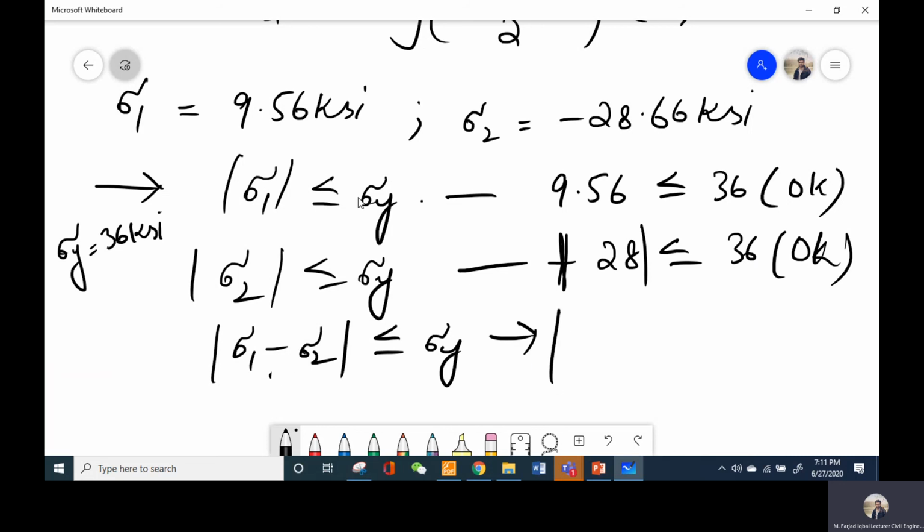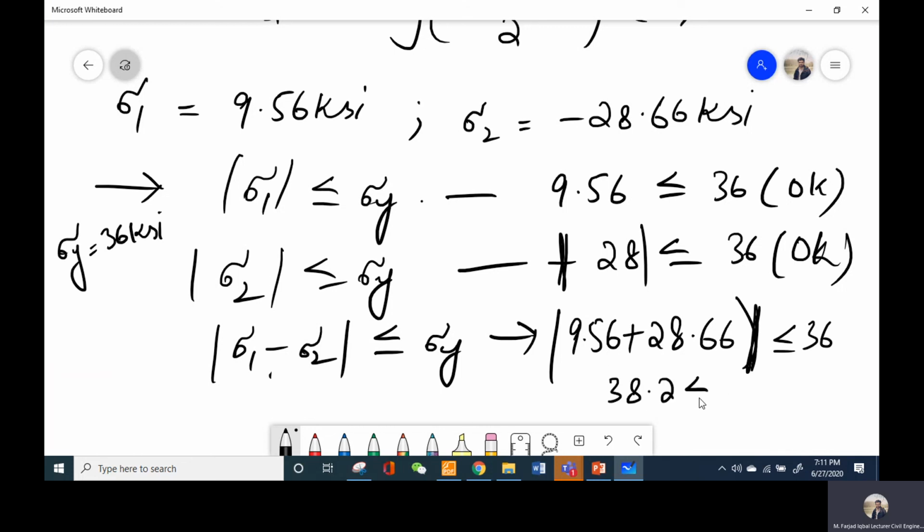Sigma 1 is 9.56 and sigma 2 is negative, so they will add up to 38.2. Is that less than or equal to 36? This condition is not satisfied. That means the material is going to fail according to the Tresca theory, or maximum shear stress theory.